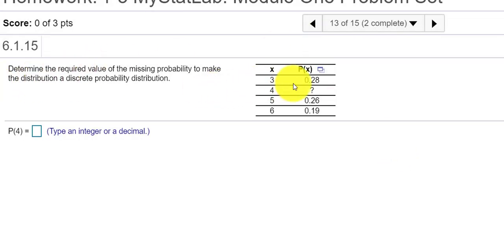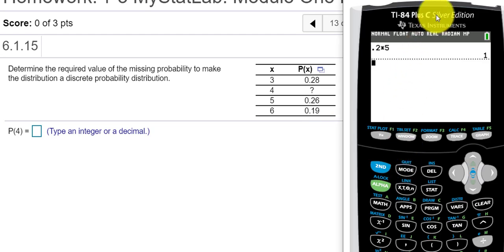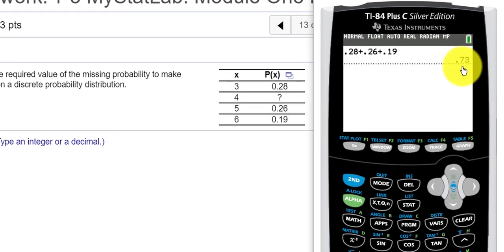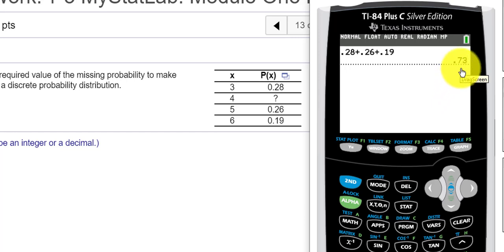Okay, what value do we need to make this a discrete probability distribution? Well, the sum of the probabilities has to equal 1. So if I were to add all 4 numbers, I need to get 1. So a quick way to do that might be, let's add 0.28 plus 0.26 plus 0.19. Right, so I'm adding these 3 numbers, and I get 0.73. So the missing number would be 1 minus 0.73, right? How much do I have to add to 0.73 to get 1?